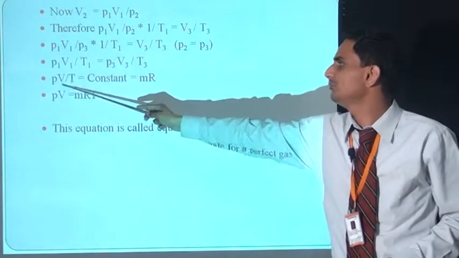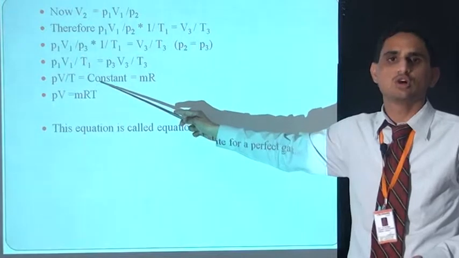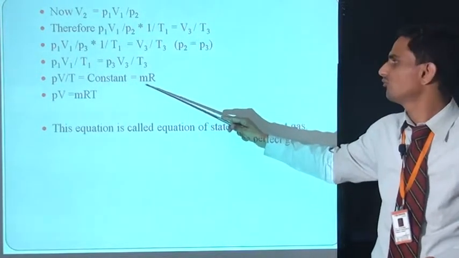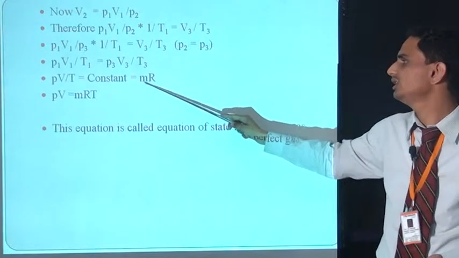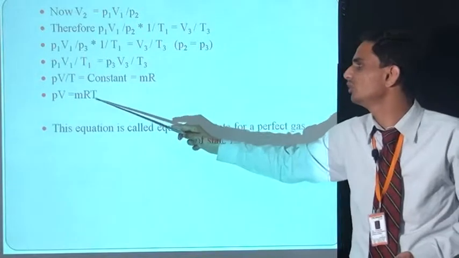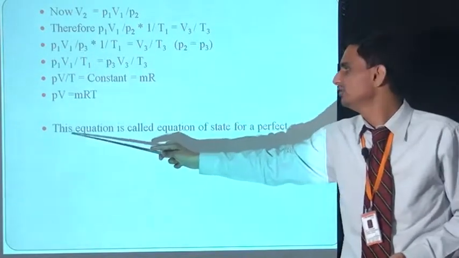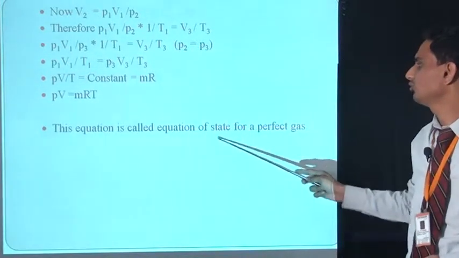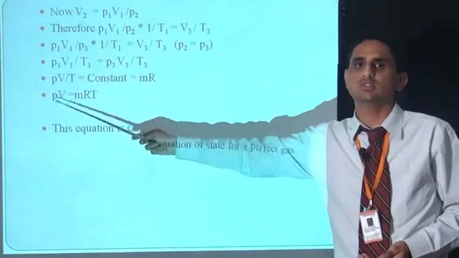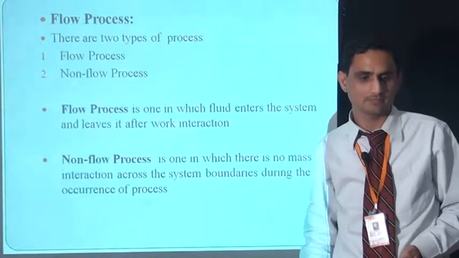So we can say that PV by T is equal to constant, and this constant is equal to the characteristic gas constant R. So for m kg of mass, it becomes PV by T is equal to mR. So PV is equal to mRT, and this equation is known as the equation of state of a perfect gas. PV is equal to mRT.